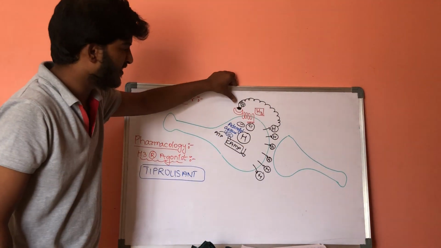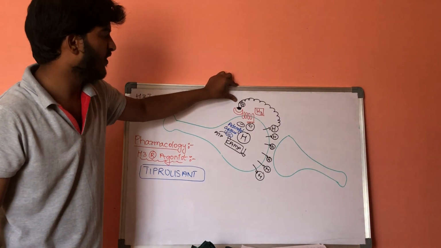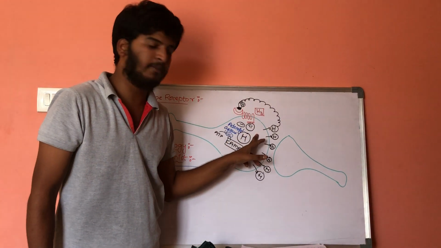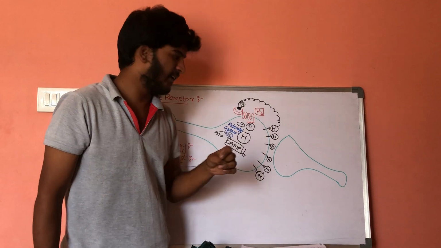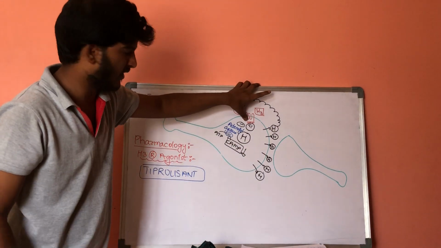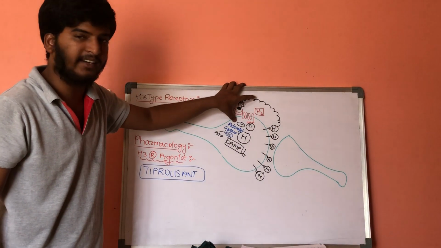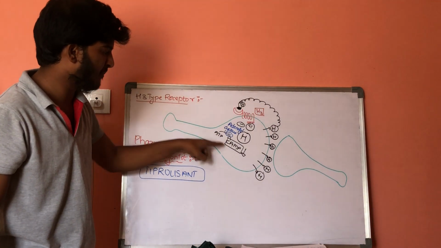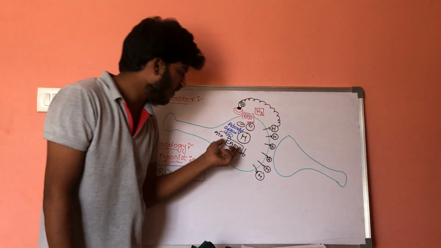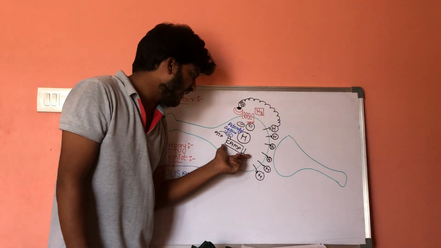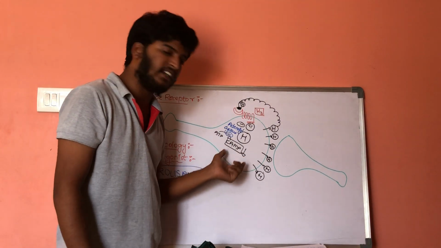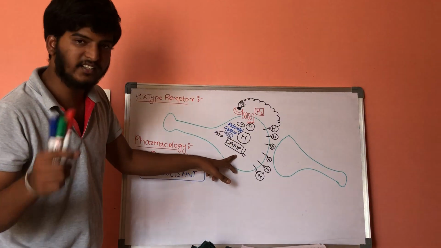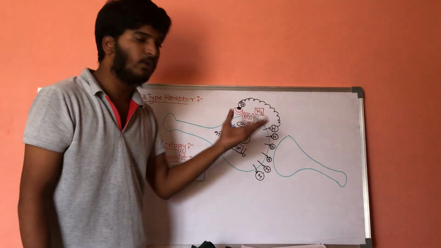Whenever these H3 receptors are blocked, there will be activation of the G inhibitory protein. This G inhibitory protein will inhibit the adenylyl cyclase. Whenever adenylyl cyclase is inhibited, there will be no conversion of ATP into cyclic AMP, so the cyclic AMP levels within the neuron will get decreased.